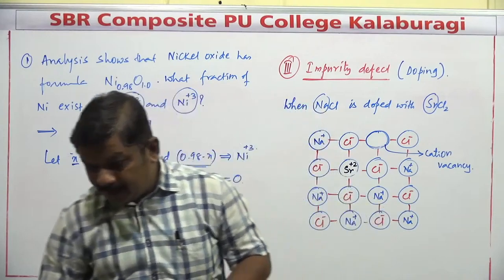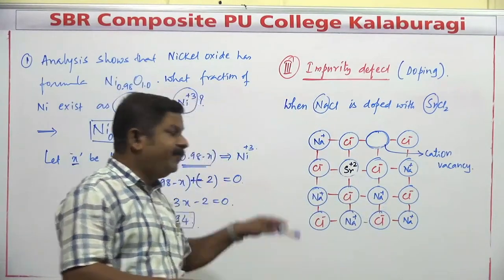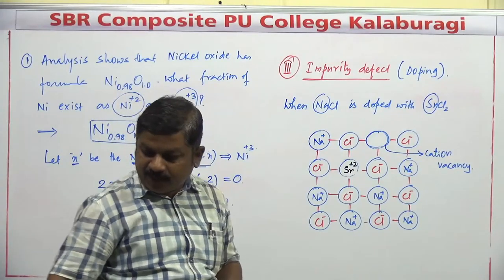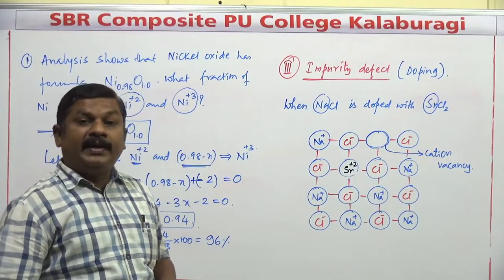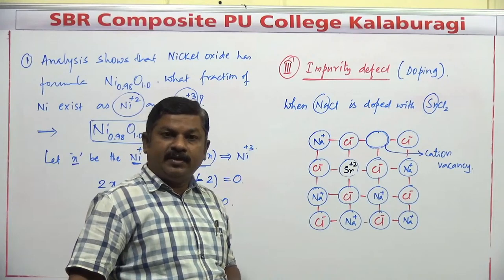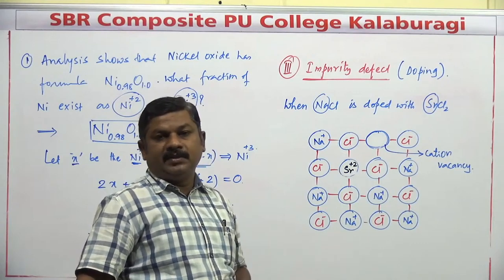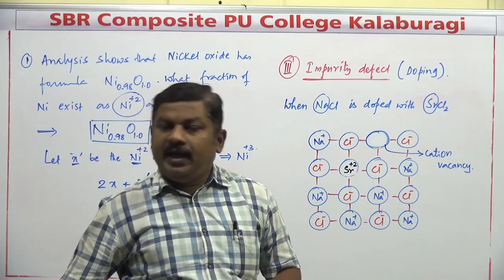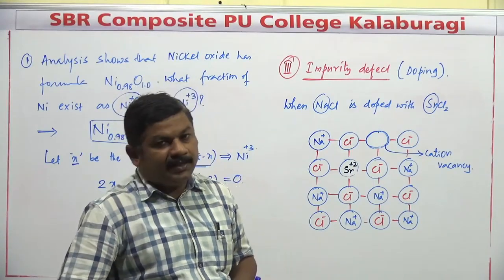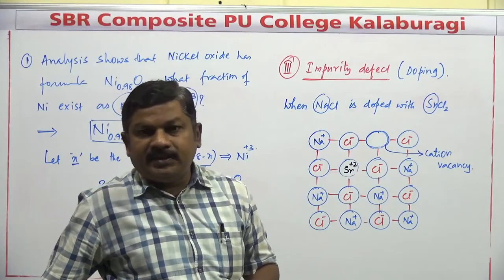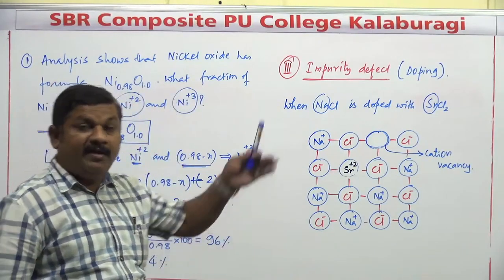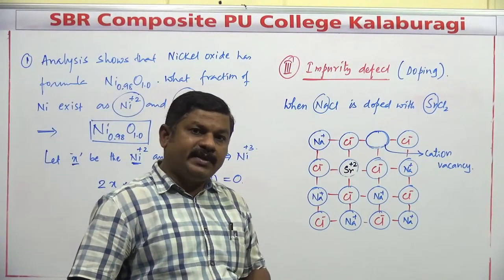So, this is about the concepts we have discussed so far from the topic, that is solid state. With this solid state, students, we have completed the entire class 12 portion, excluding the reduced syllabus. In the reduced syllabus, 3 topics have been eliminated. One is general principles of isolation of elements, that is metallurgy. Next are polymers and chemistry in everyday life.